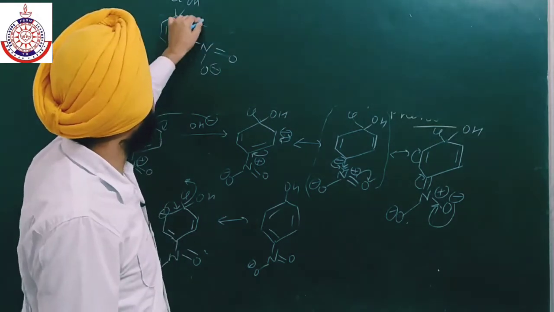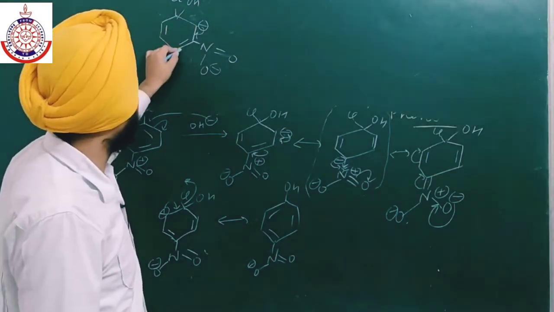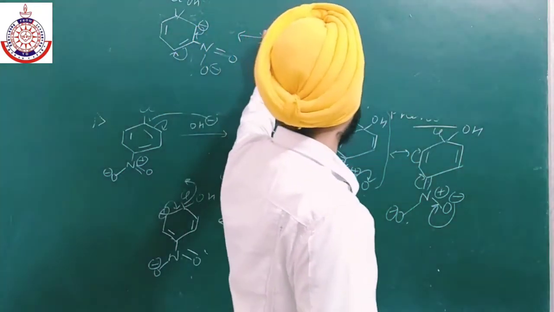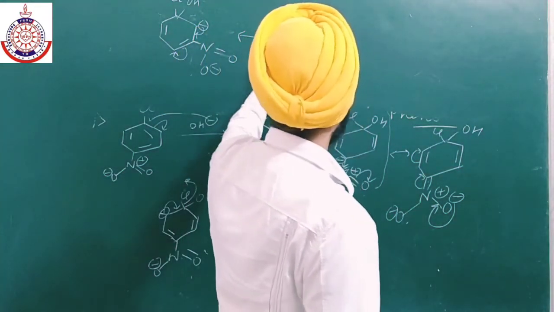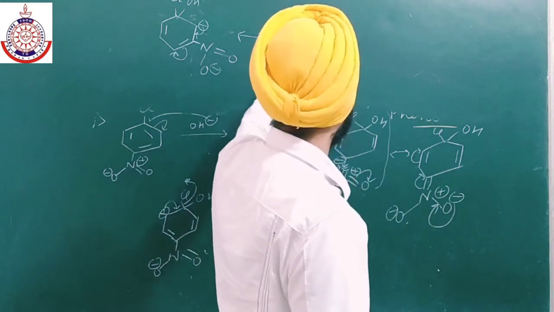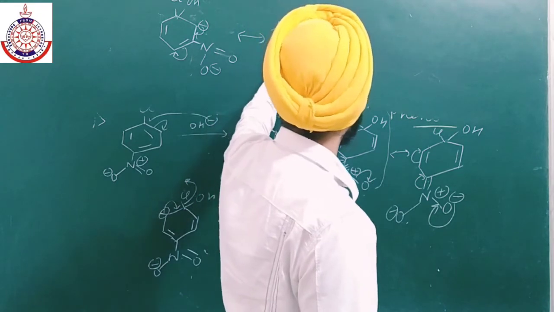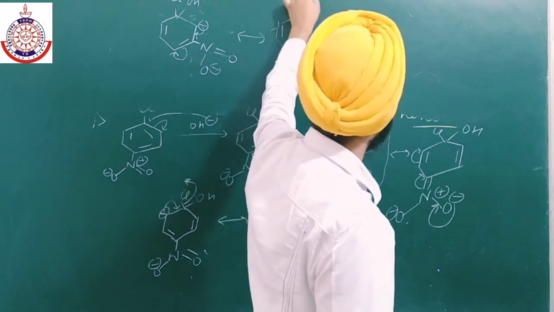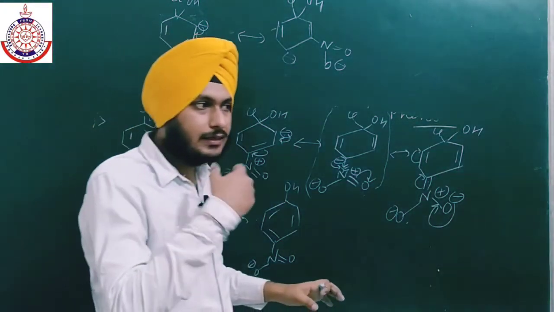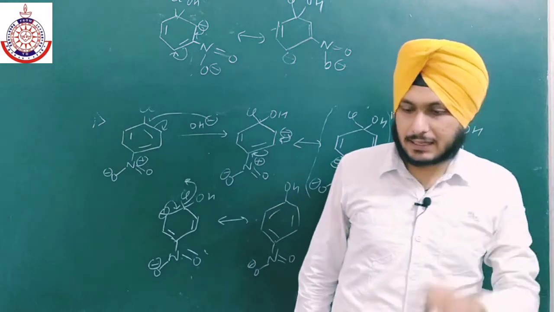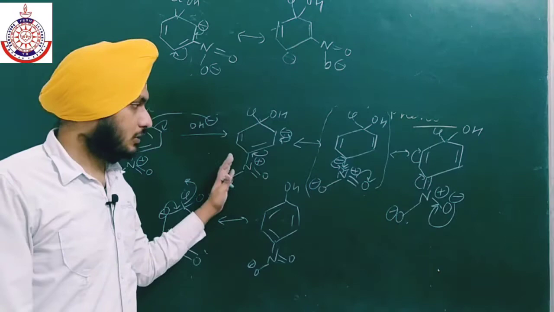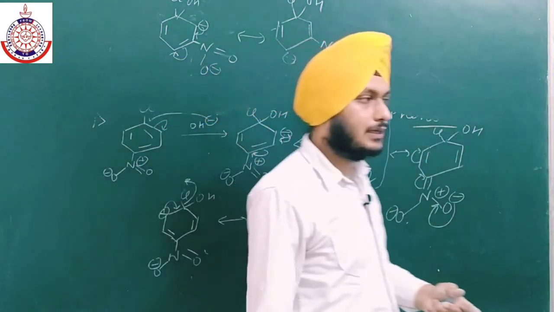Now negative charge over here, this negative charge will shift over here and the double bond will shift over it. So there is no structure in which negative charge is on a carbon directly attached to the NO2 group. Negative charge over here and double bond over here, Cl and OH. Firstly, there is no structure in which NO2 is directly attached to a carbon having negative charge. The second main thing is there are only 4 resonating structures in case of meta. In case of ortho and para, we will get 5 resonating structures.